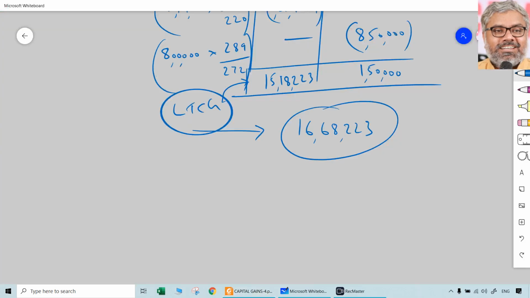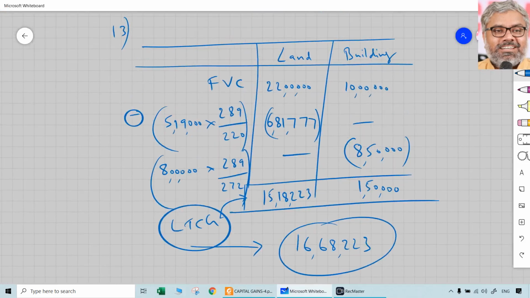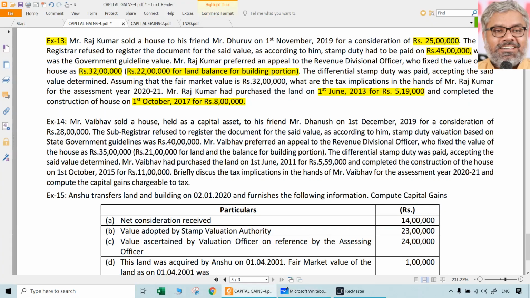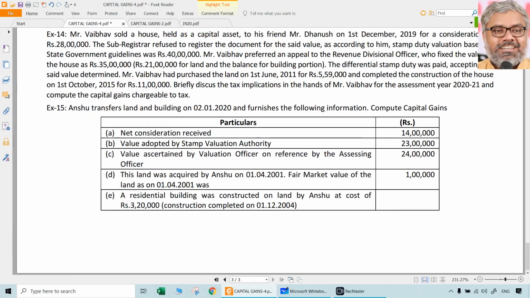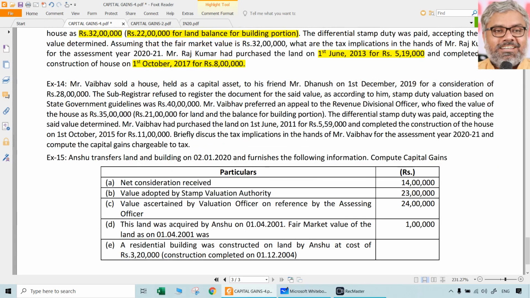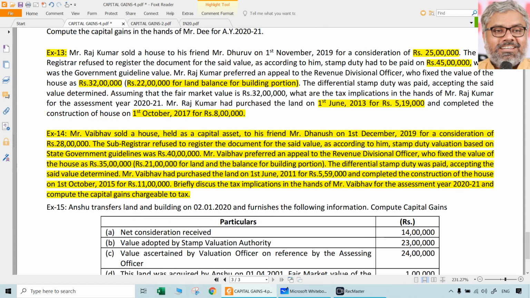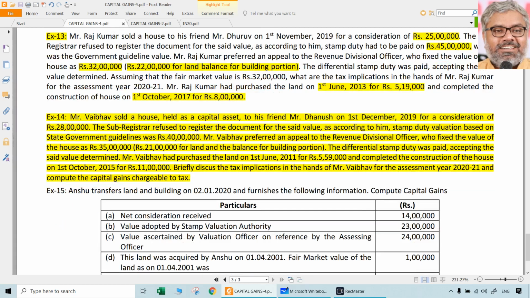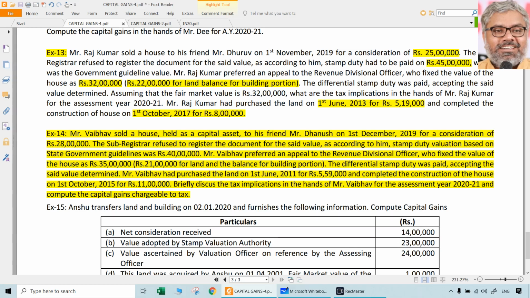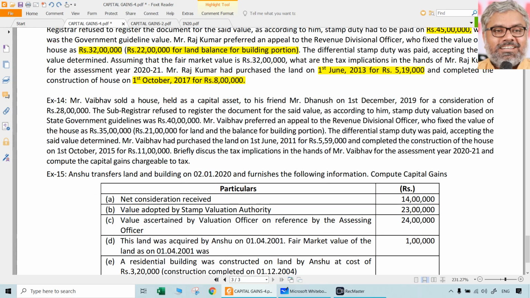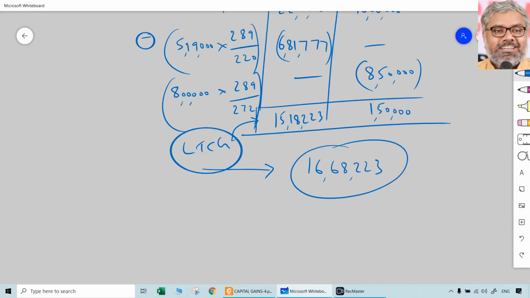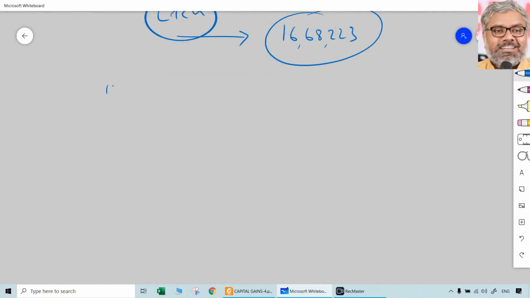That's it. That was question number 13. It was an exam question, and look at the importance of this. It was asked again in the exam also. So exercise number 14, this is your homework. You have to do exercise number 14 separately. Same question as 13, only the amounts changed. Other things are all mostly the same. Both 13 and 14 were asked in past exams. So 13 we have done. 14 you do it. Then let us do 15 also.